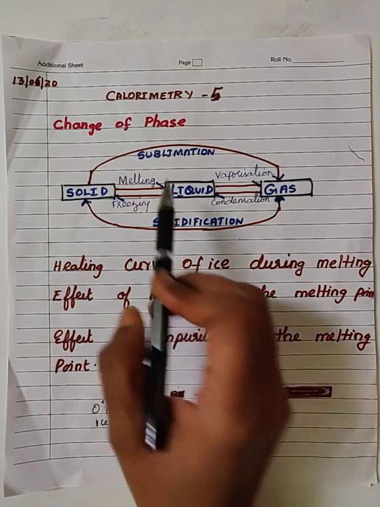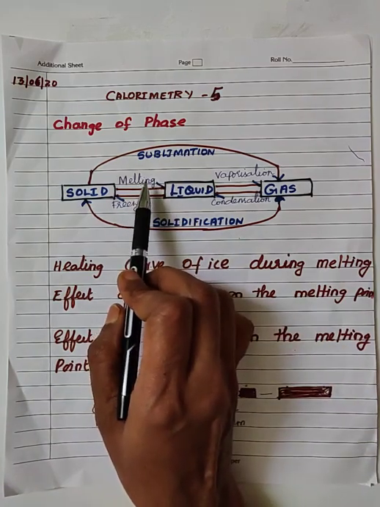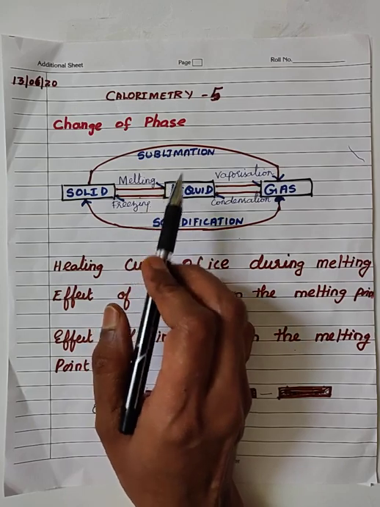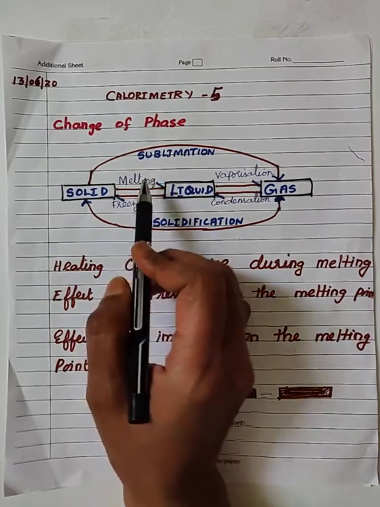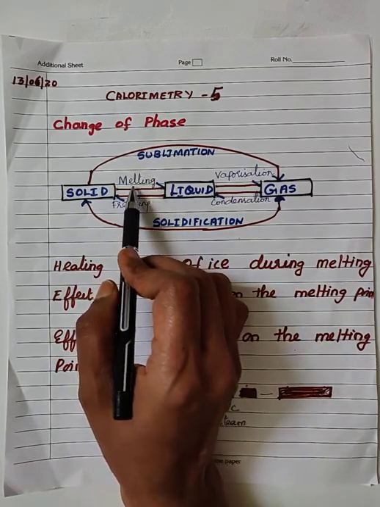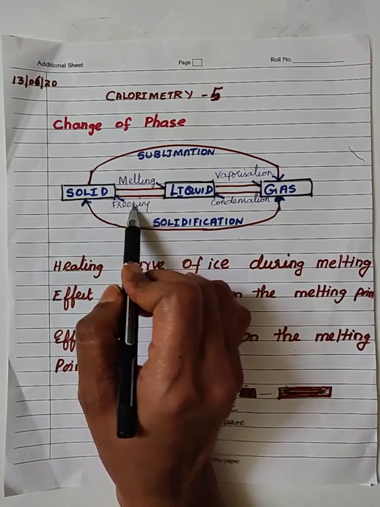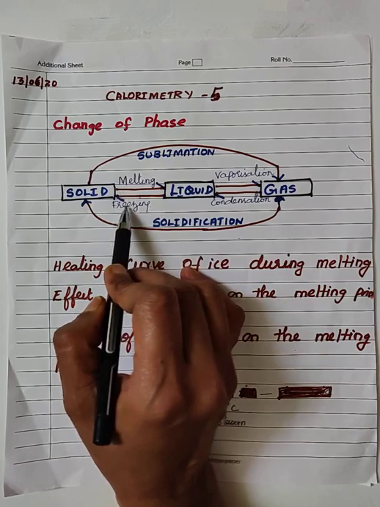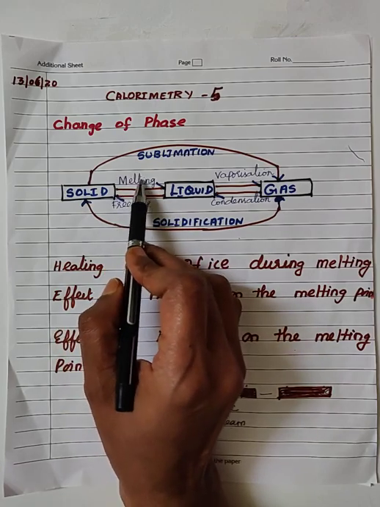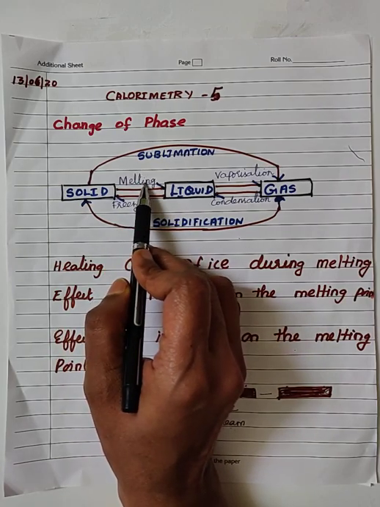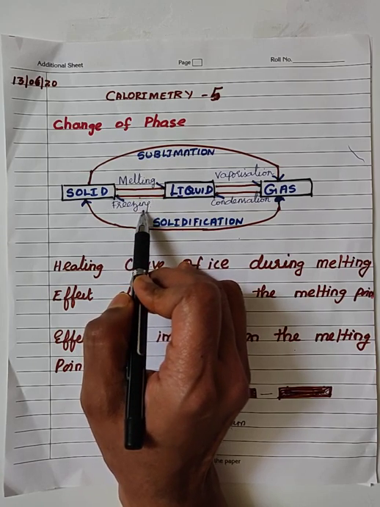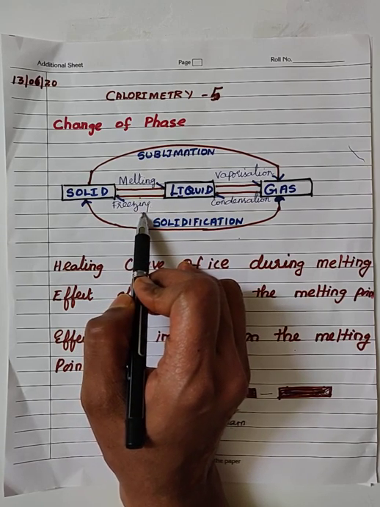Okay. When the substance is in the pure form, the melting point and the freezing point of the substance will be identical. One more thing, on melting, the substance absorbs heat energy. On freezing, the substance liberates heat energy. For a given mass of the substance, the quantity of heat energy absorbed during melting will be equal to the quantity of heat energy liberated during freezing if the substance is in the pure form.